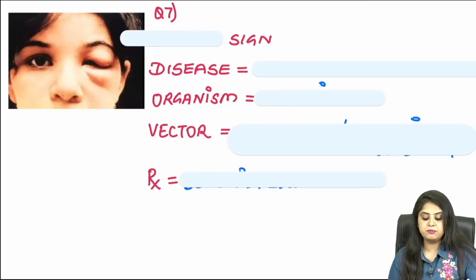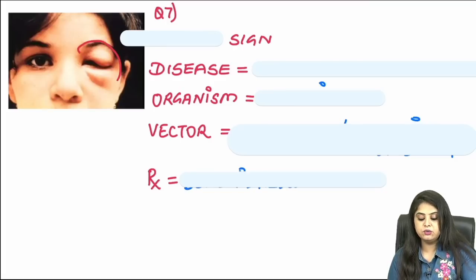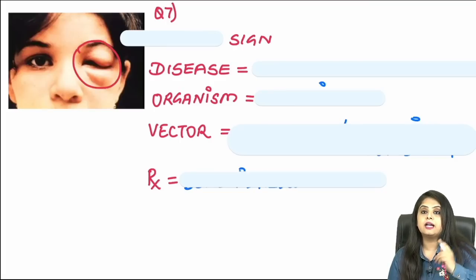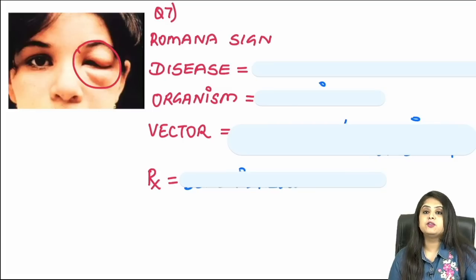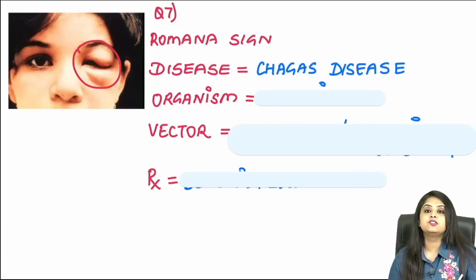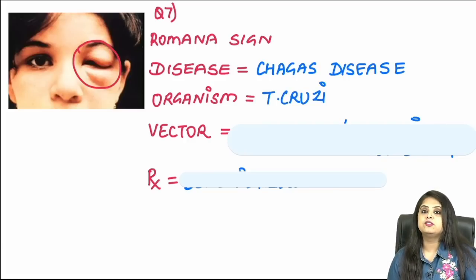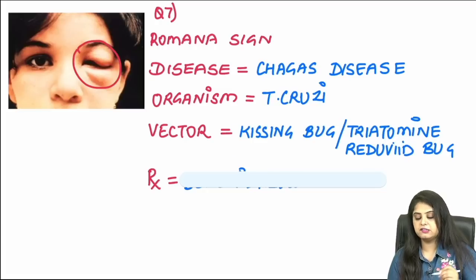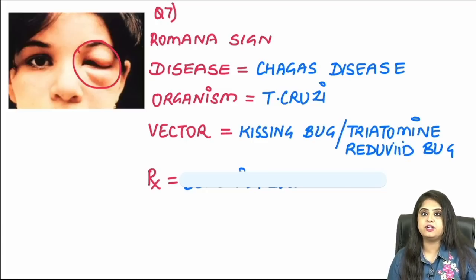There is a sign mentioned where you can see over here that there is a unilateral swelling around the eye, orbital swelling, and this is the famous Romana's sign. If you remember the story of Rome and the jackass life which I've taught you in the video lectures, you can answer this very easily. Romana's sign is seen in a disease known as Chagas disease. Chagas disease is caused by which organism? Trypanosoma cruzi. How can we get Trypanosoma cruzi? By which vector? It is the famous kissing bug, or the triatomine reduviid bug.